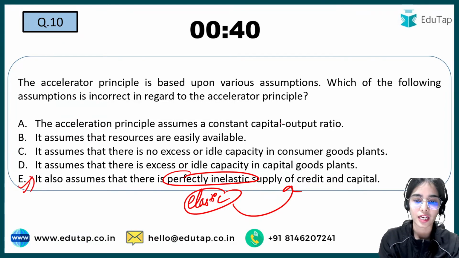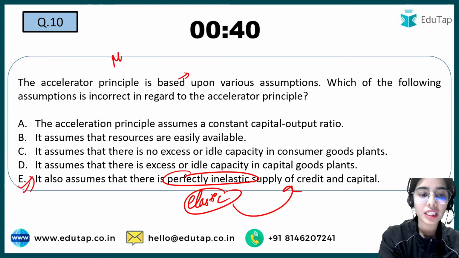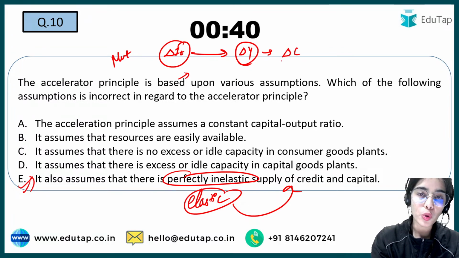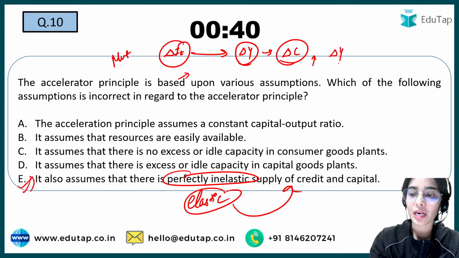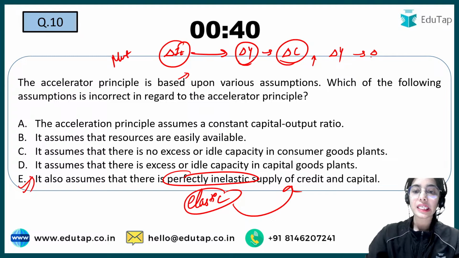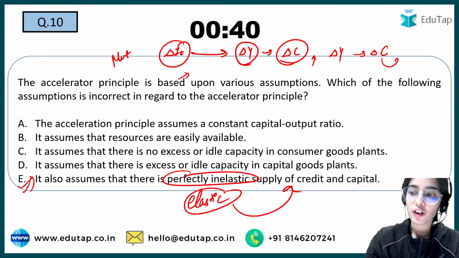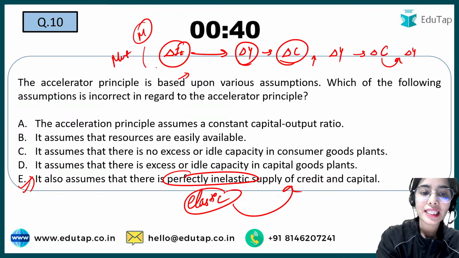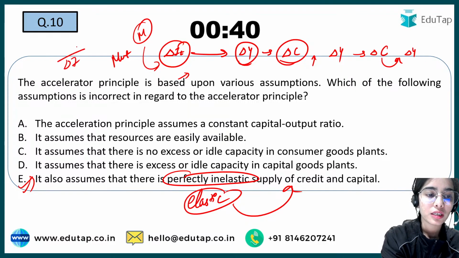This is incorrect actually. So the multiplier says that with the increase in investment, the income is increasing. As your income is increasing, you will consume more. When your consumption is increasing, that means the production has to happen. That means your income will increase. Further, with the increase in income, your consumption will increase. Further, with the increase in consumption, the income will increase because more will be produced. So the multiplier says that with the increase in investment, there is a multiple increase in the income.